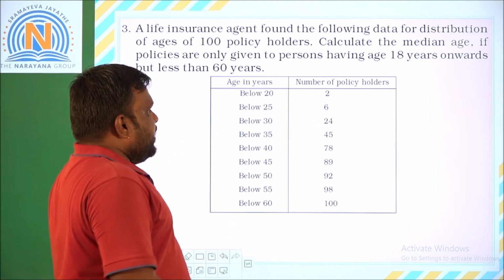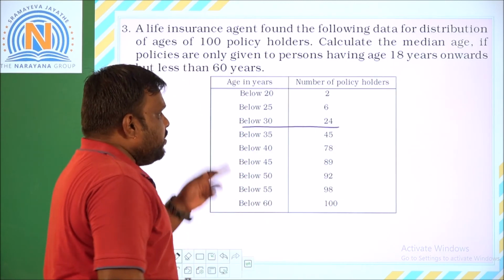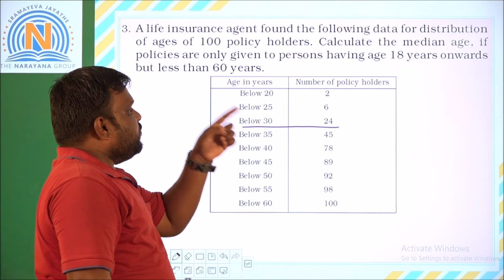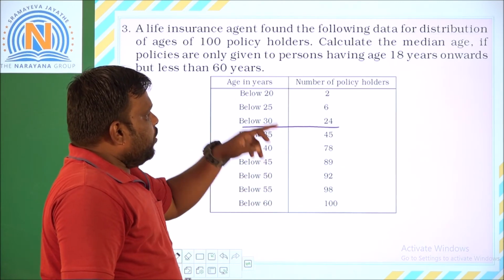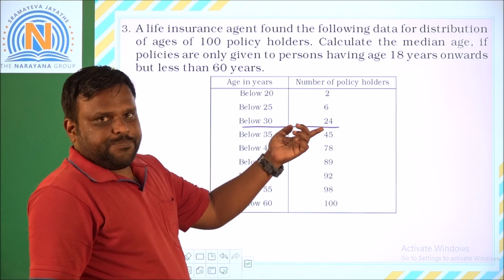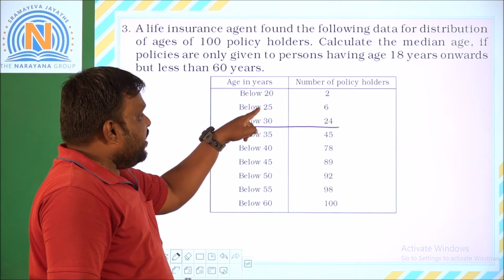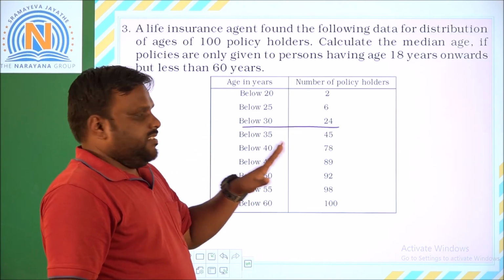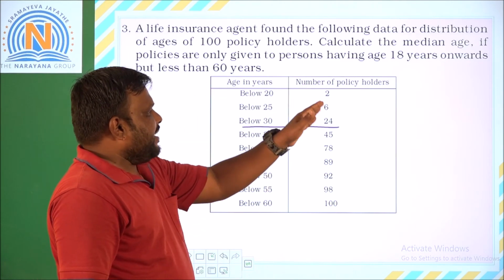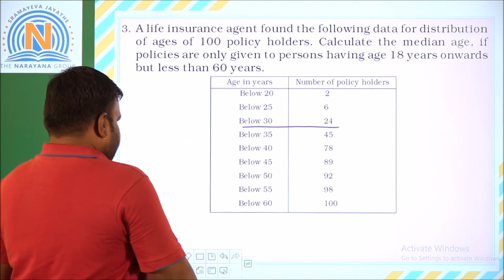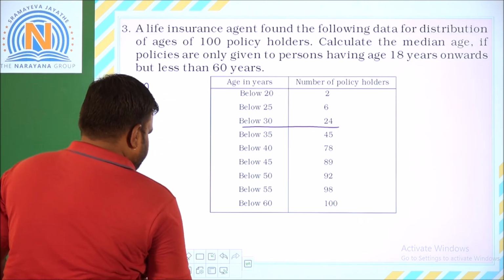Similarly, below 30 we have 24. Out of those 24, 6 are below 25. So how many are left? 18 are left. Those 18 lie between 25 and 30. This is how we calculate this. One more way is that we can just subtract directly. Let us go for the solution.